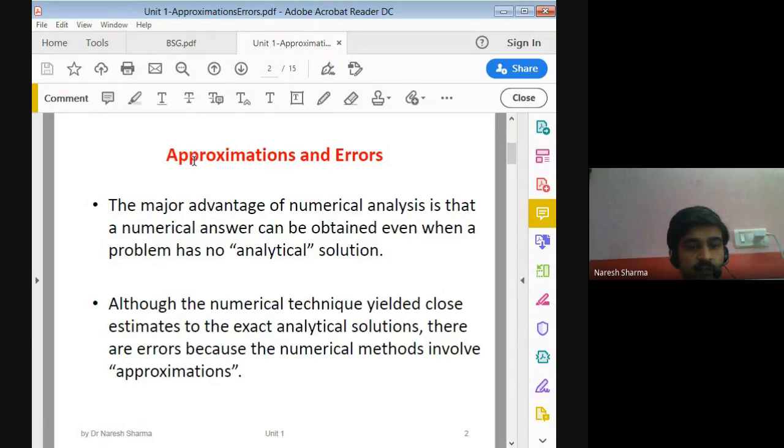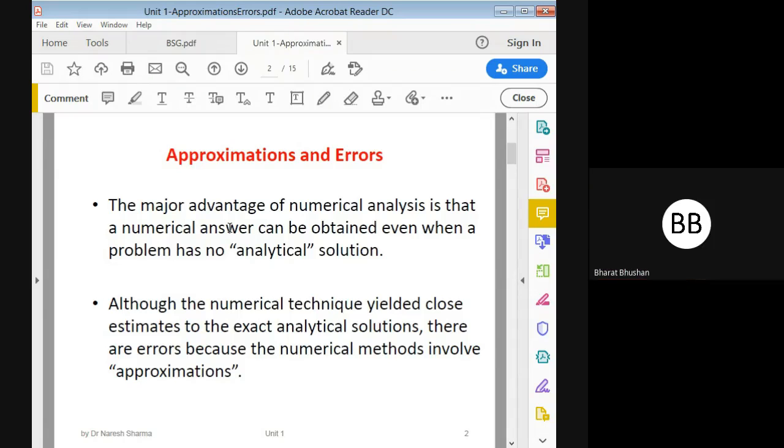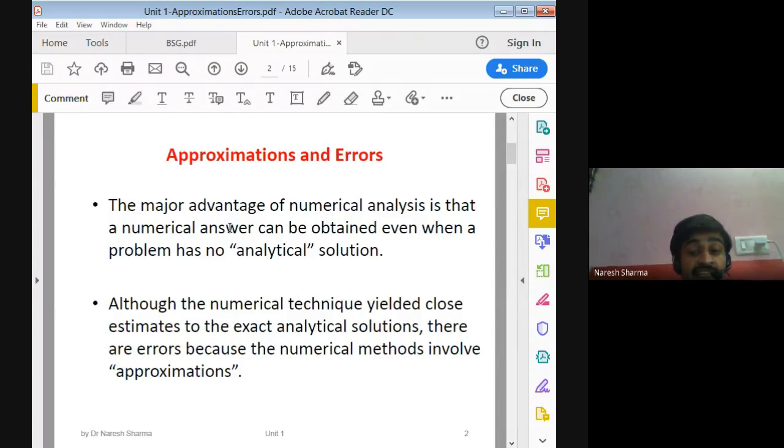So, the approximations and errors in numerical methods. The main advantage of numerical analysis is that a numerical answer can be obtained even when the normal methods fail, or when it is tough to find the solution using analytical methods. For example, if we have very complicated integrations which are not possible in an analytical way, we can find the integration by using numerical analysis. So to solve complicated problems, we prefer numerical techniques.